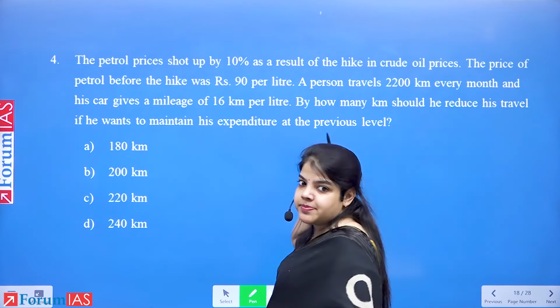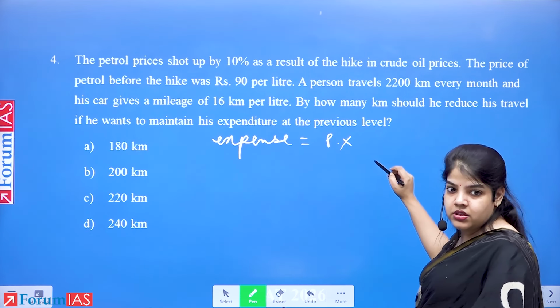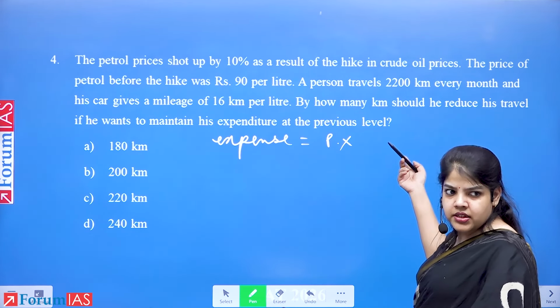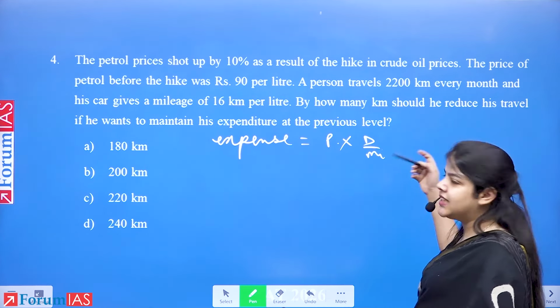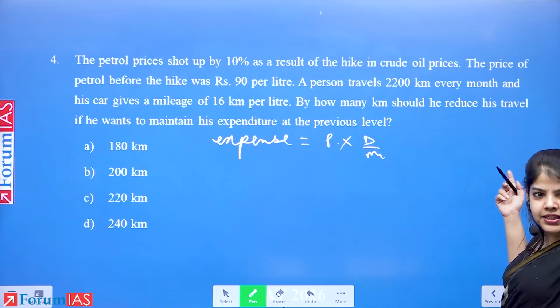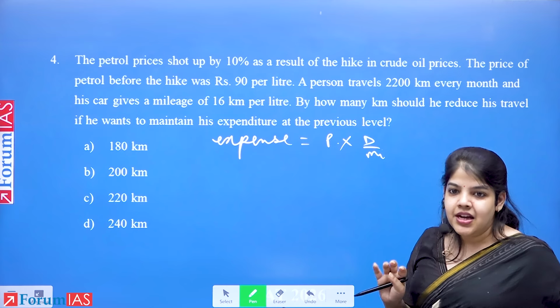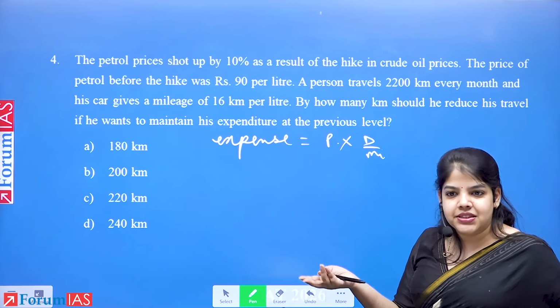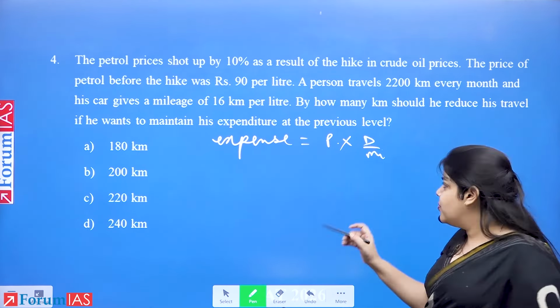Expense is equal to price of petrol into distance by mileage. The mileage was the same, so when the expense is the same, mileage cancels out, so price into distance has to be the same. I hope everyone's understanding. Price into distance has to be constant, because the mileage of the car is the same.